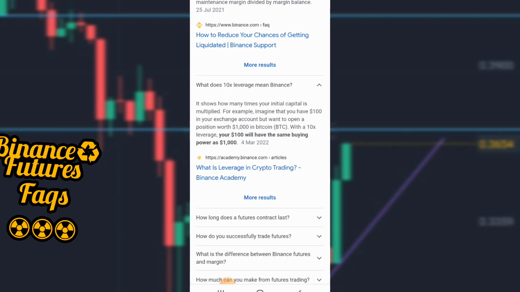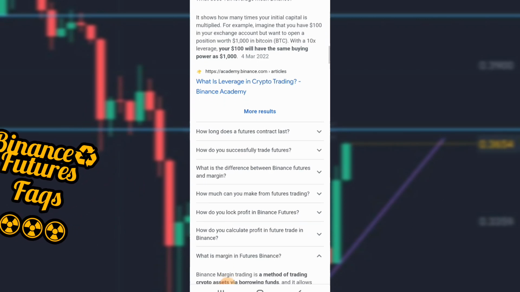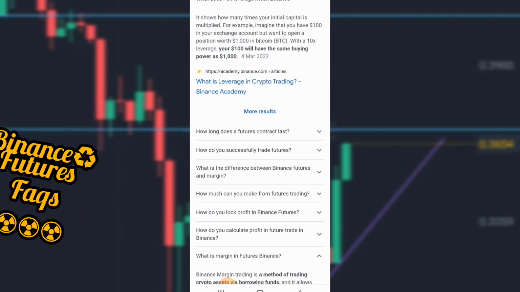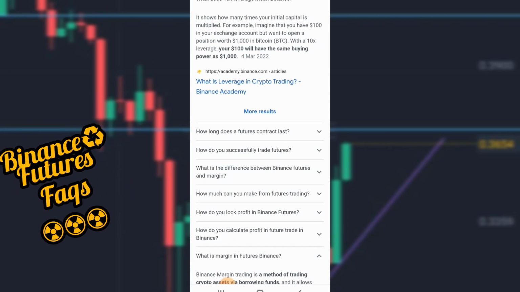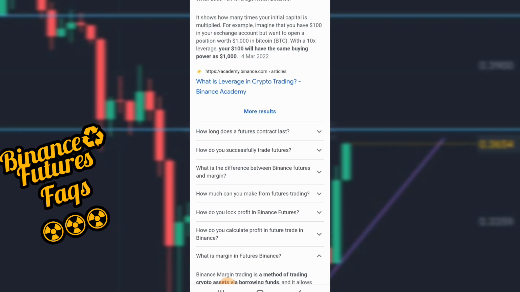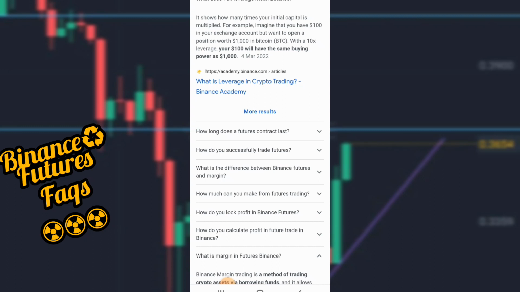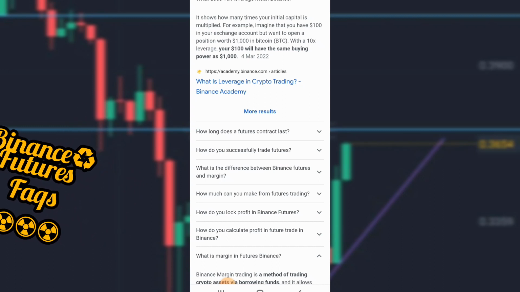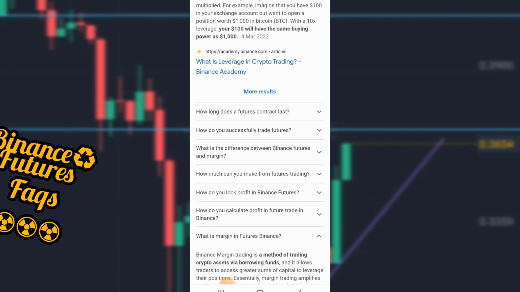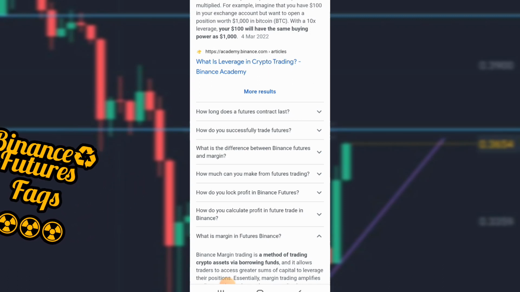Now what next? It asks what does 10x leverage mean. 10x leverage simply means an opportunity for you to 10x whatever you want to invest or the returns you want to get. It also gives you the opportunity to make 10x losses. So let's say you were to make $5 out of a particular position. Futures trading with 10x leverage, $5 times 10, gives you an opportunity to make $50. And in that same scenario, you also have the opportunity to lose about $50. So this is how leverage positions work.